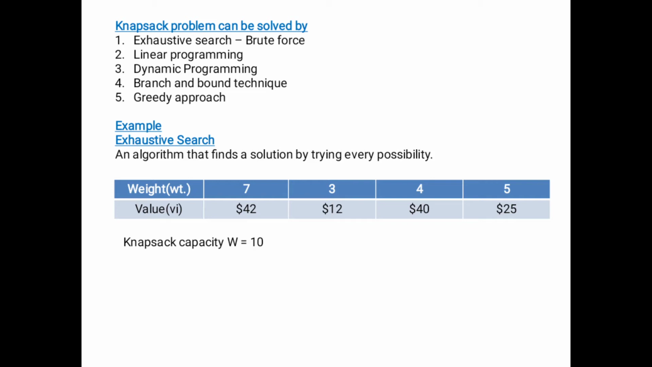Then the fourth one, branch and bound technique. Then the fifth one, greedy approach. Okay, the first one is exhaustive search.